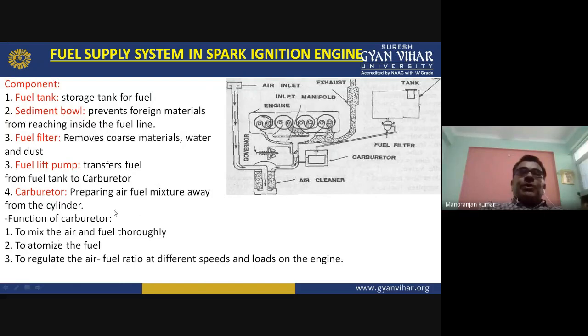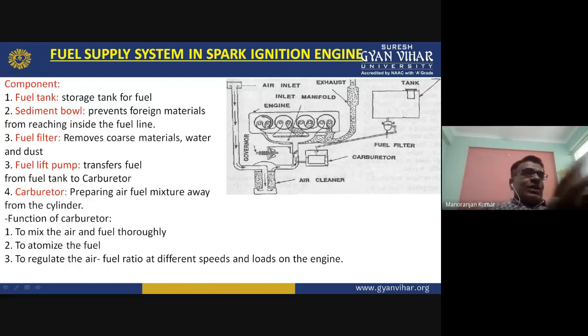In the carburetor, the air and fuel mixture will be prepared away from the cylinder. Air will come from this side through the filter, and fuel will come from this side, and the mixing of that air and petrol will take place in the carburetor.